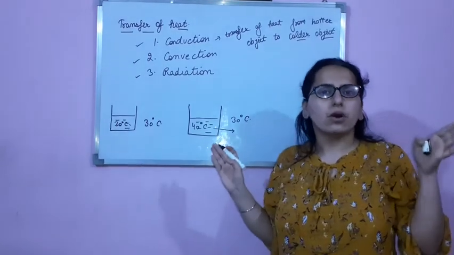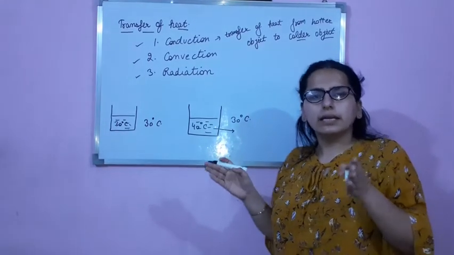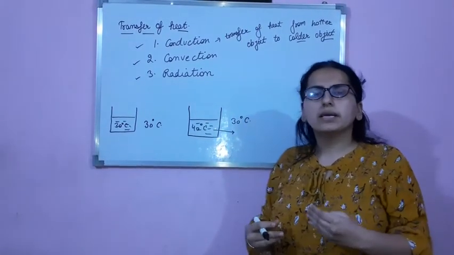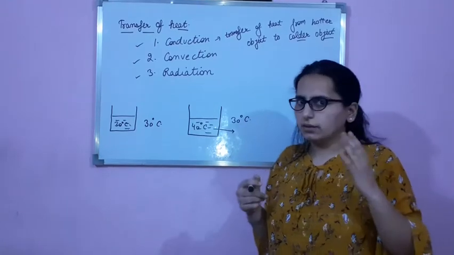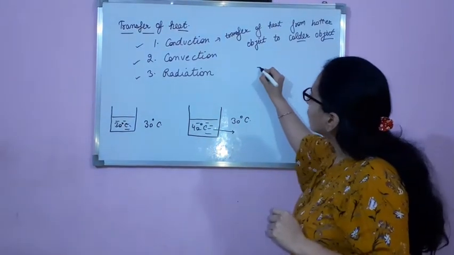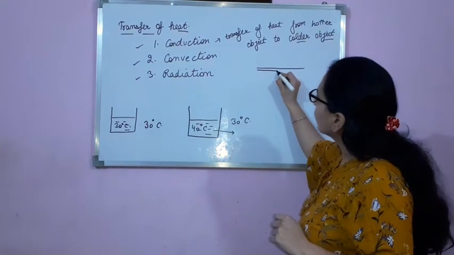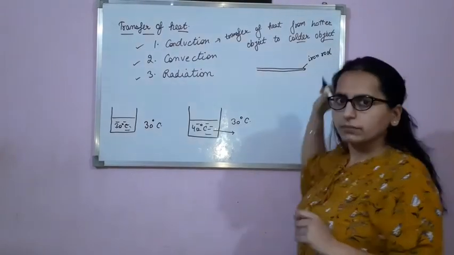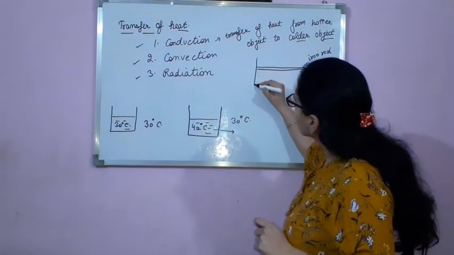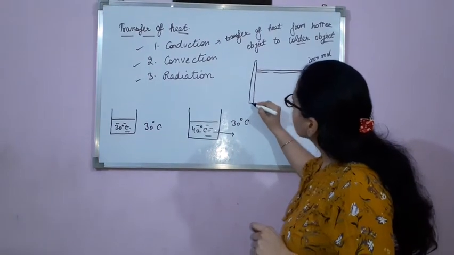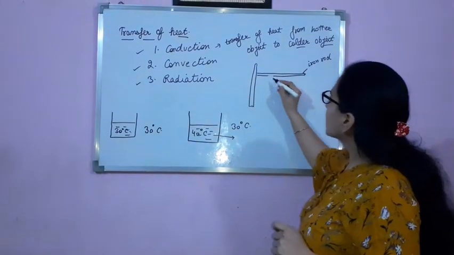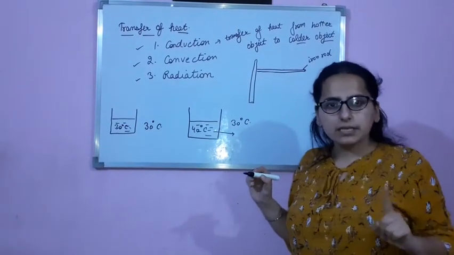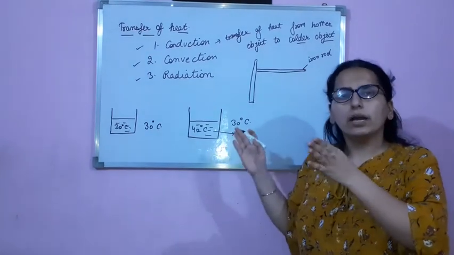In case of solids, generally the heat is transferred by the method of conduction. Now let me explain this with the help of an example. First of all you have to take a metal rod, like an iron rod. Clear? Clamp it on a stand. Now on this iron rod fix wax pieces, but fix them at equal distance.